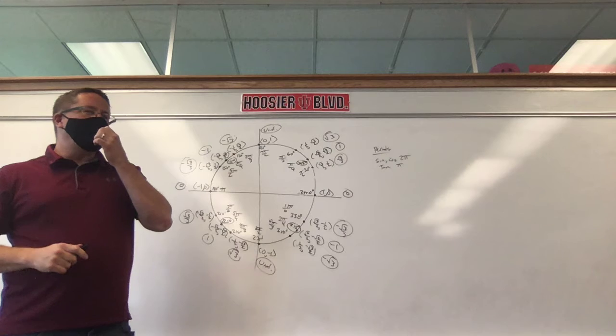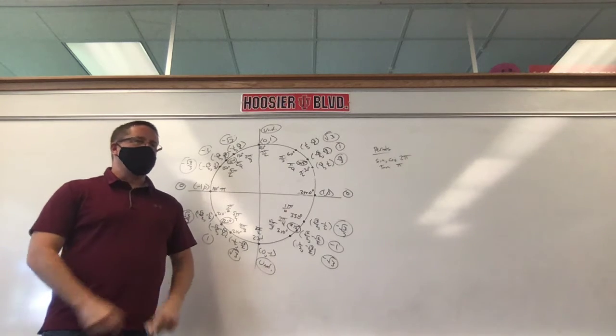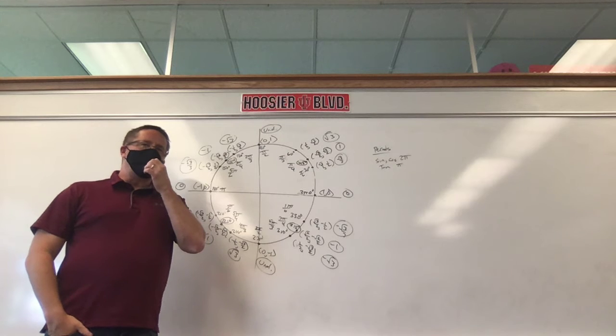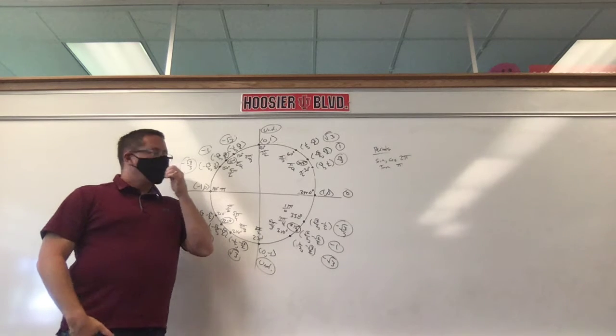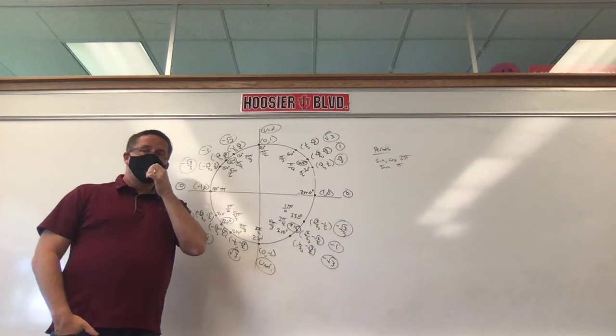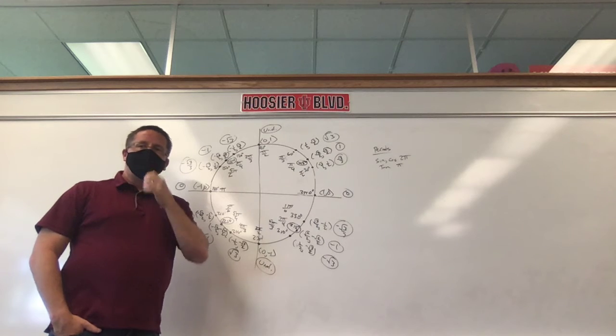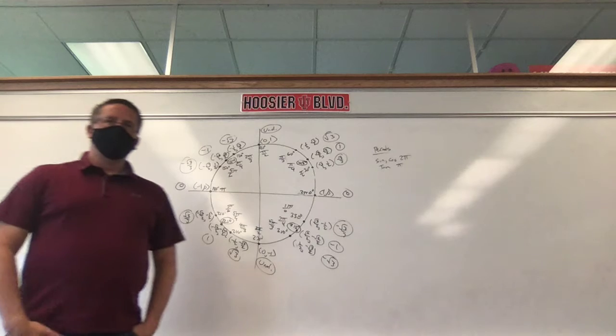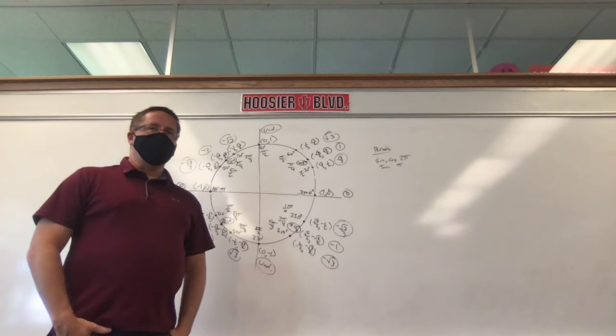And I wouldn't write this next thing down, but see if you guys can answer. We're going to talk about it more in about a week or so. Any guesses on what the period of cotangent is? Any guesses? Cotangent. 2 pi. Not 2 pi, not for cotangent. Pi. How about secant and cosecant?